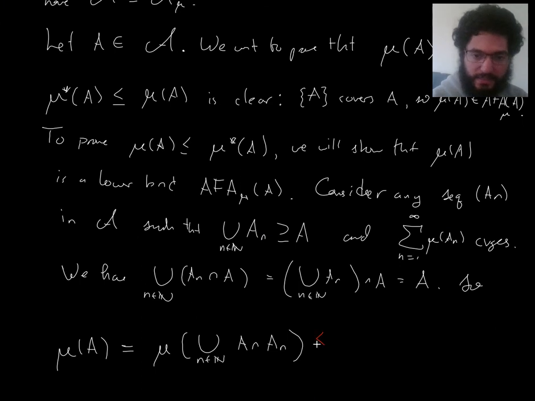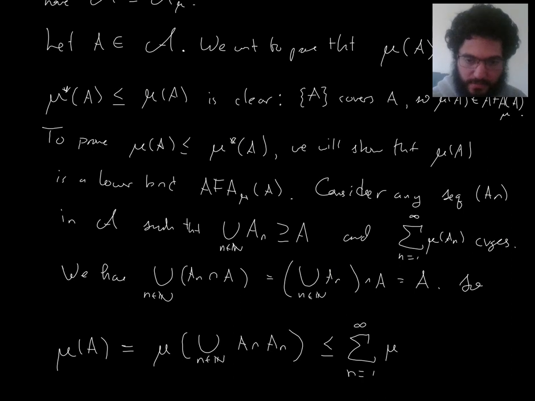So this is less than or equal to, this is subadditivity, the sum of these things. Oh, and by the way, these individual things are in the algebra of sets, since A and the ANs are all in the algebra of sets. And an algebra of sets is closed under finite intersections. So nothing wrong with applying mu to this.